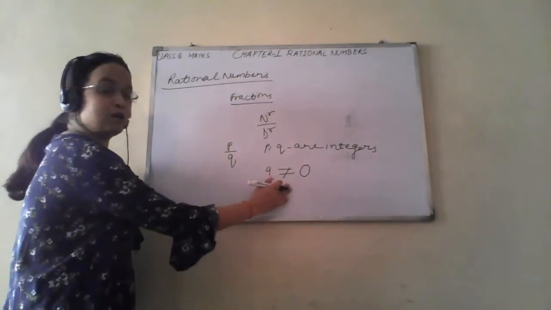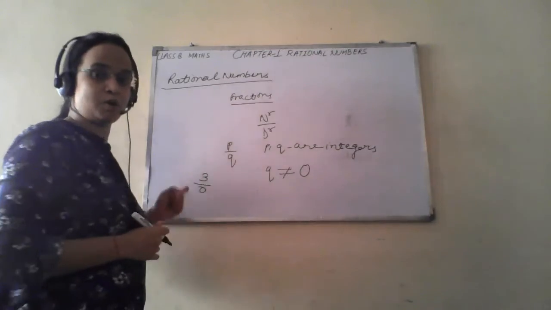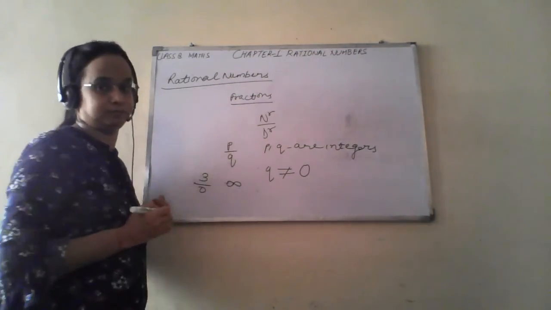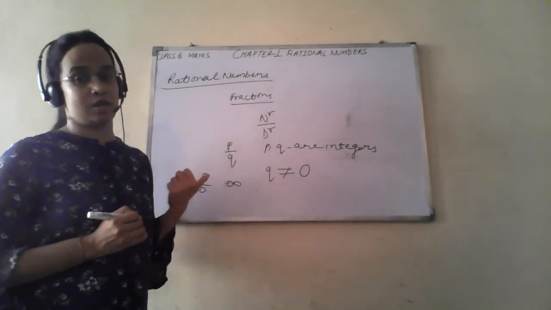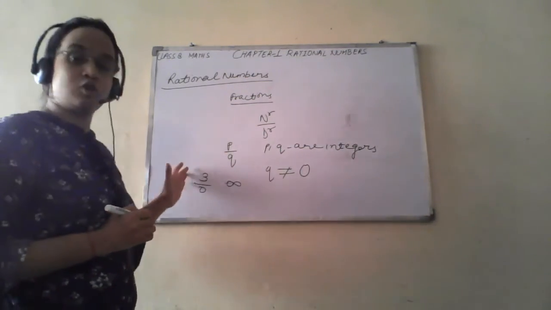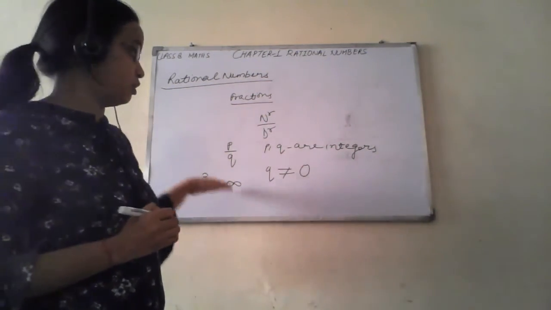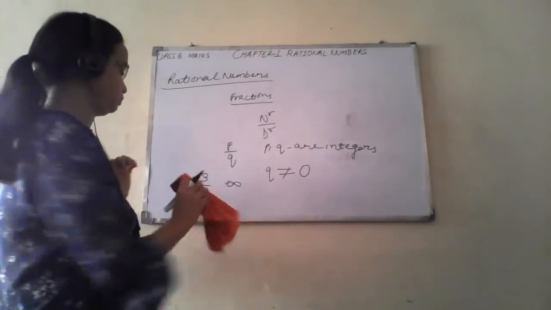What happens if q becomes 0? Suppose I say 3 upon 0. What is 3 upon 0? It is nothing but an infinite value. So the denominator can never be equal to 0 in case of rational numbers. This is not in our syllabus, so we will not be discussing much about these infinite terms. We will restrict our discussion to rational numbers.